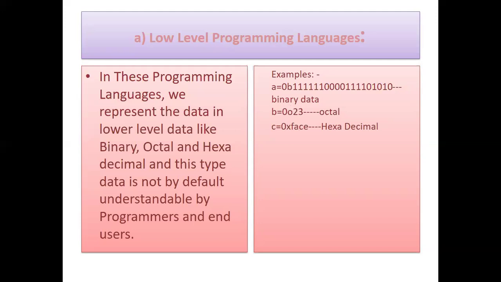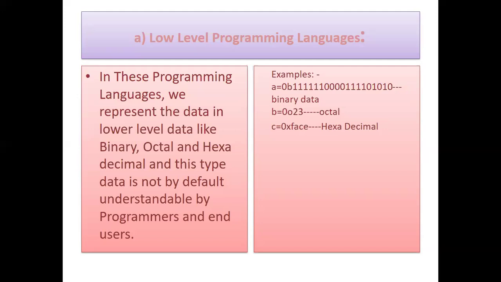Now, Python is a high-level programming language. In the low-level programming language, whatever we store in binary format will remain in binary format. If it's octal, it will remain in octal format. And if it's hexadecimal, it will remain in hexadecimal. But this is a number system which is not understandable by us.